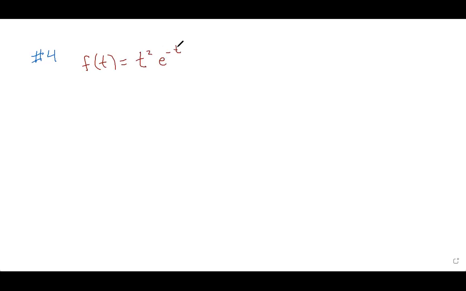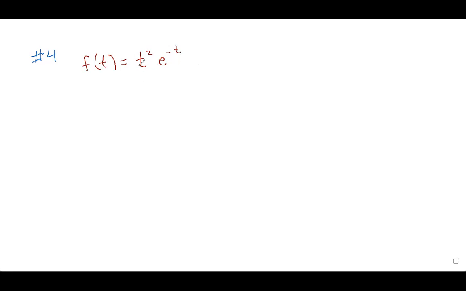It's really important to understand that this is going to give me the position, where it is. Maybe it's at 3 feet, maybe it's at 10 meters. It tells me its position with respect to time. Okay, so that's my position function.